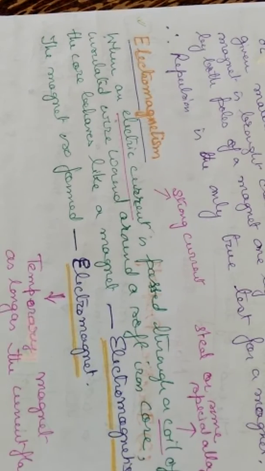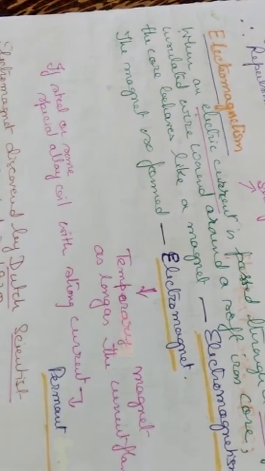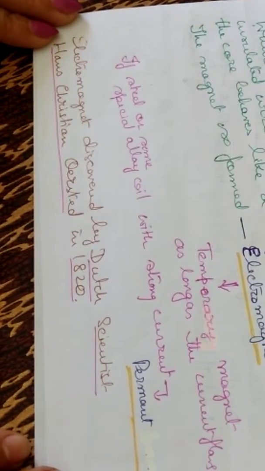Now, how to make that electromagnet, a temporary magnet, into a permanent magnet? If we pass a strong current through a coil over the soft iron core, or if the soft iron core is made up of steel or some special alloy, then it changes into a permanent magnet. Okay, now the electromagnet was discovered by a Dutch scientist, Hans Christian Ørsted, in 1820.